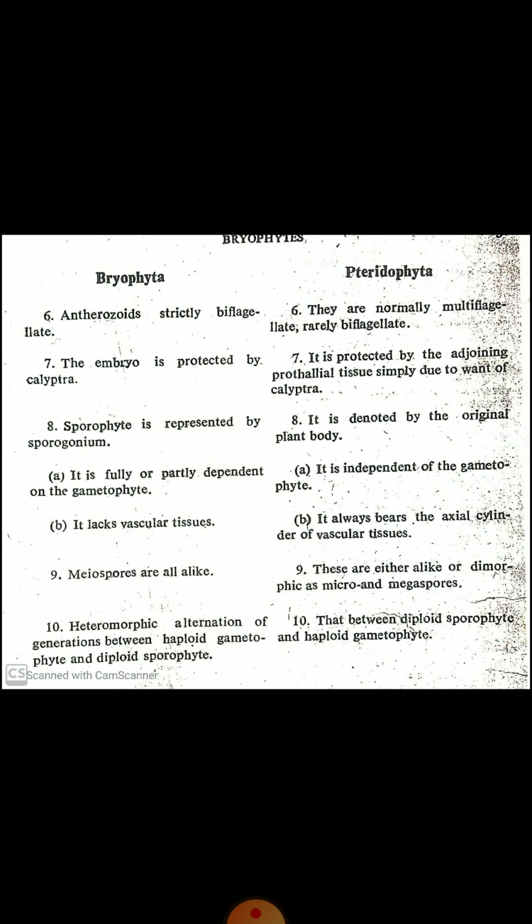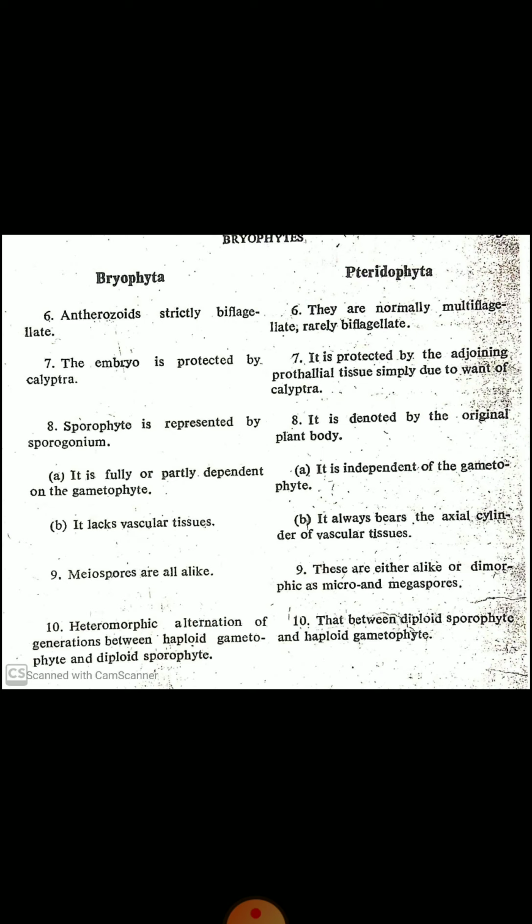The sporophyte is represented by the sporogonium in Bryophyta, which is fully or partially dependent on the gametophyte, and it lacks vascular tissues. In the members of Pteridophyta, the sporophyte is denoted by the original plant body, that is, it is differentiated into root, stem, and leaves. The sporophyte is independent of the gametophyte and it always bears the axial cylinder of vascular tissues.